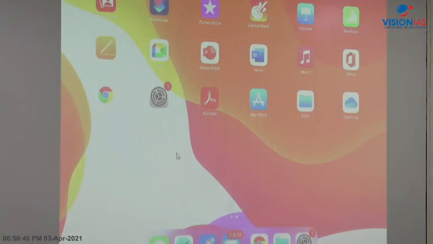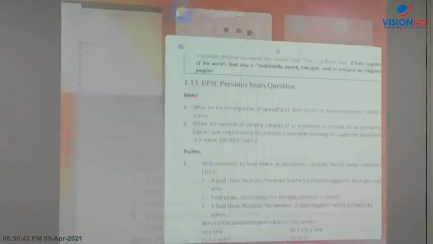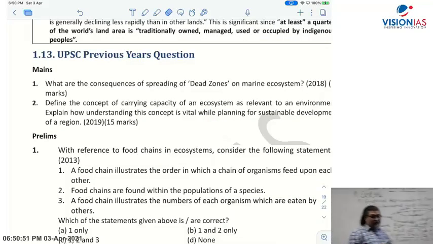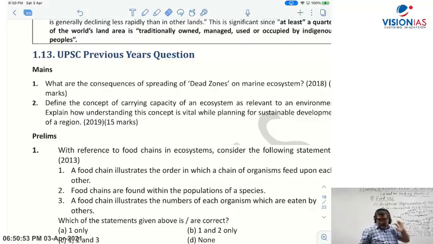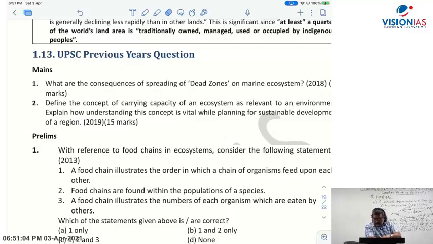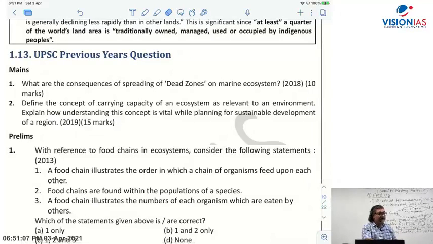The question here is this one. UPSC prelims question. I am reading out the question here. With reference to food chains in ecosystem, consider the following statements. It was asked in the 2013 exam. Number 1, a food chain illustrates the order in which a chain of organisms feed upon each other. Number 2, food chains are found within the population of a species. Number 3, a food chain illustrates the number of each organism which are eaten by others.